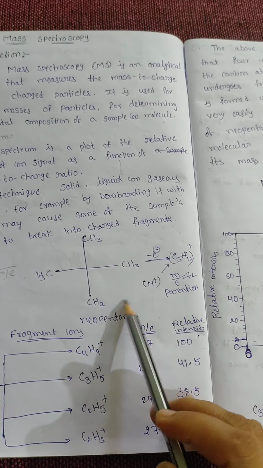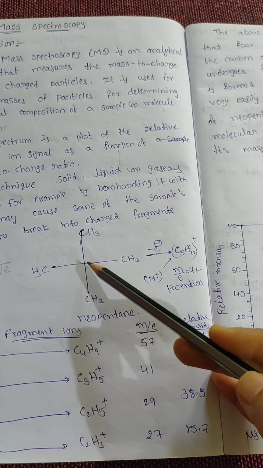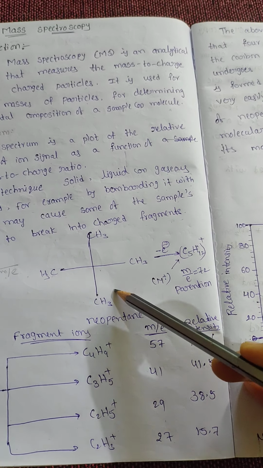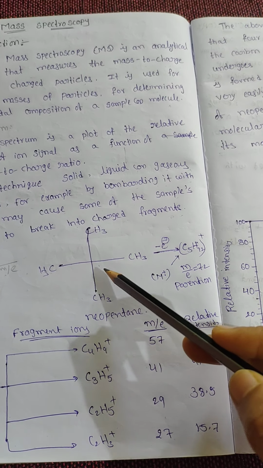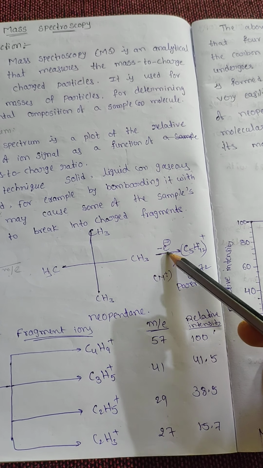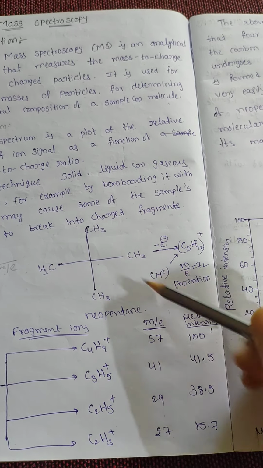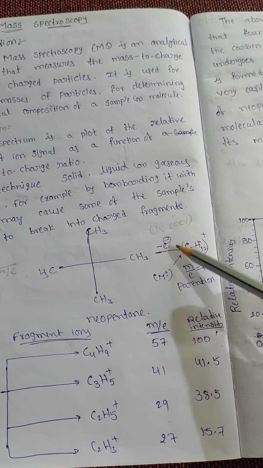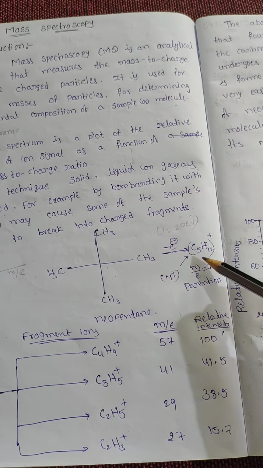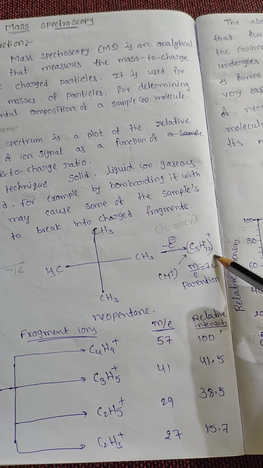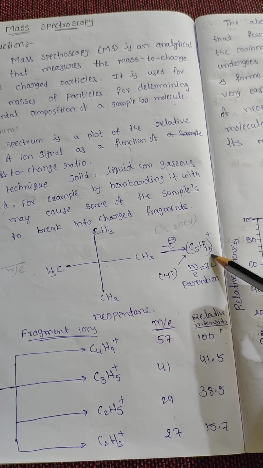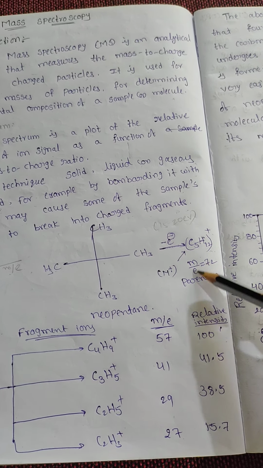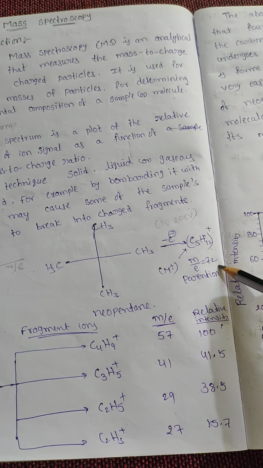We see one example, that is neopentane: a carbon bonded with 4 methyl groups. When neopentane is subjected to electron bombardment with 15 to 20 electron volts of energy, we get the molecular ion or parent ion, with mass to charge ratio 72.